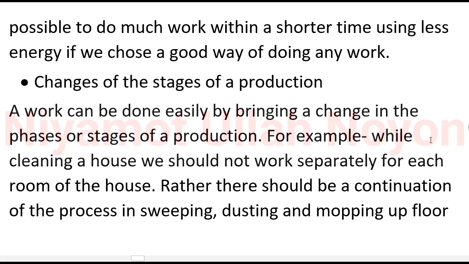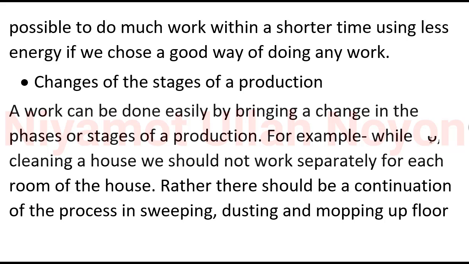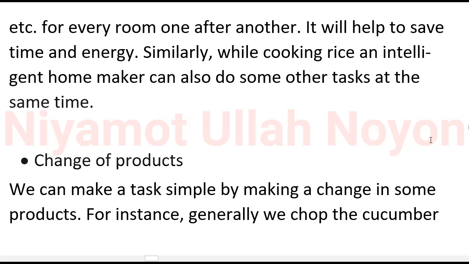It is possible to do much work within a shorter time using less energy if we choose a good way of doing any work. Number 4, changes of the stages of a production. A work can be done easily by bringing a change in the phases or stages of a production. For example, while cleaning a house, we should not work separately for each room of the house. Rather, there should be a continuation of a process in sweeping, dusting, and mopping a floor, etc. for every room one after another. It will help to save time and energy.